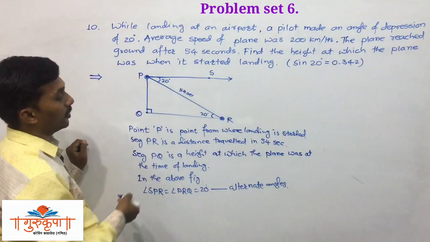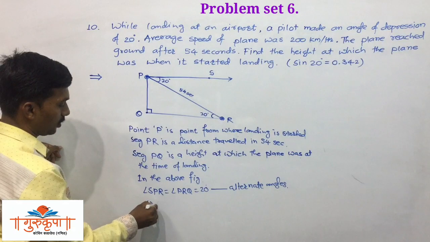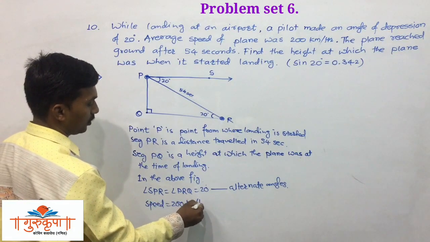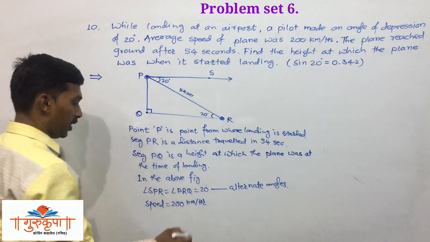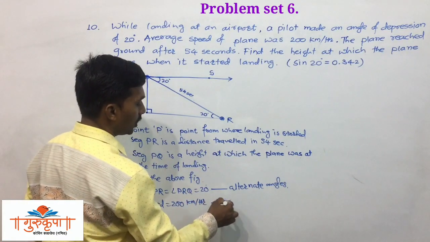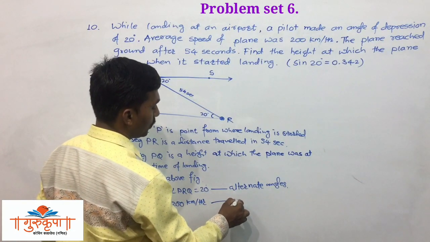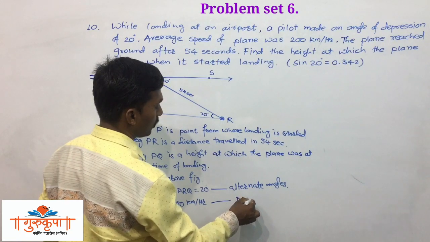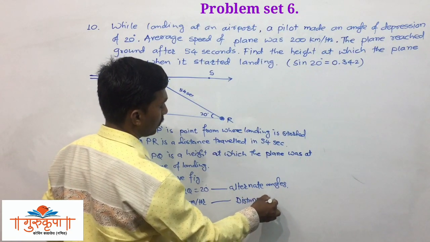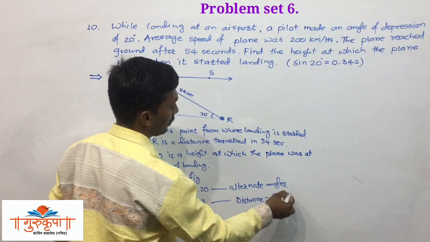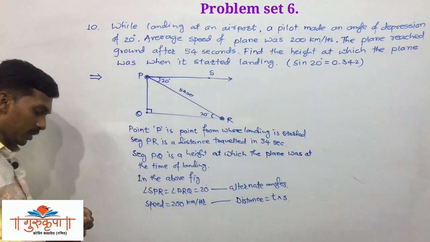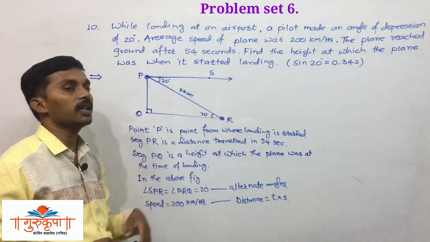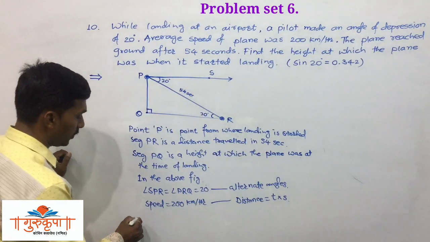Here we have given the speed is equal to 200 km per hour, and we know that distance is equal to time into speed. We can easily find this distance PR or segment PR. So here you can write PR is equal to,